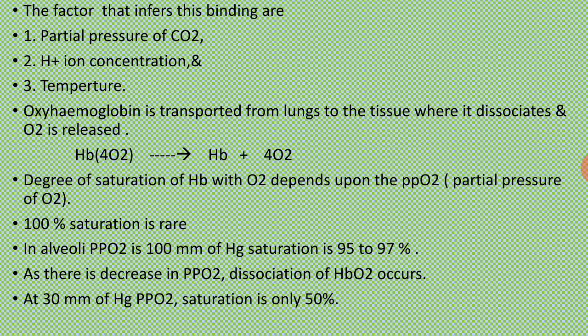The degree of saturation of hemoglobin with oxygen depends on partial pressure of oxygen. But 100% saturation is rare. In alveoli, partial pressure of oxygen is at the highest level, it is 100 mm of Hg. So the saturation is at a higher level, 95 to 97% saturation occurs. As there is a decrease in partial pressure of oxygen, the dissociation of oxyhemoglobin occurs, and when 30 mm of Hg is the partial pressure of oxygen, saturation is very less, that is only 50%.